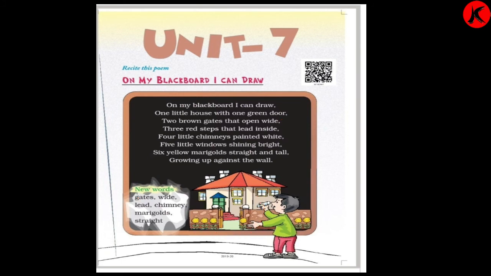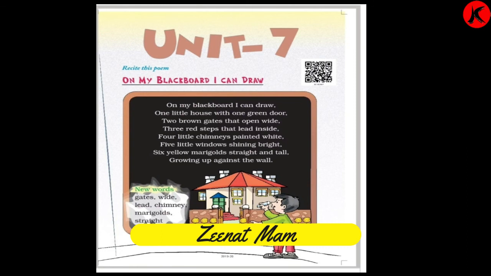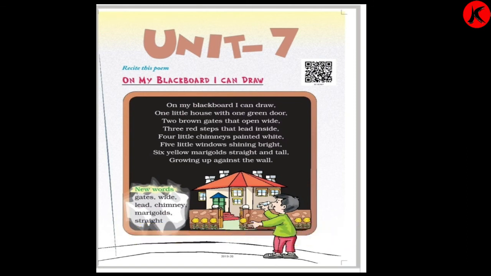So children, you can also imagine yourself what you want to draw. Here the child has imagined to draw a house, but you can imagine yourself what you want to draw. It is not necessarily a house only. You can imagine a beautiful garden, a beautiful bird, or a painting of a nice or favorite thing. So here the child is imagining about his house. So he has drawn such a beautiful house. You can imagine by yourself what you want to draw.